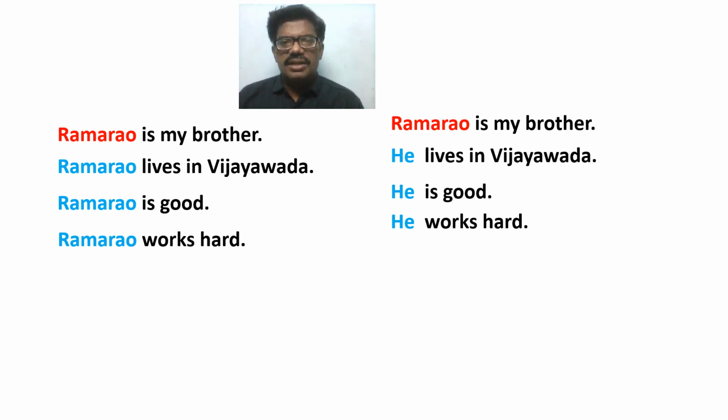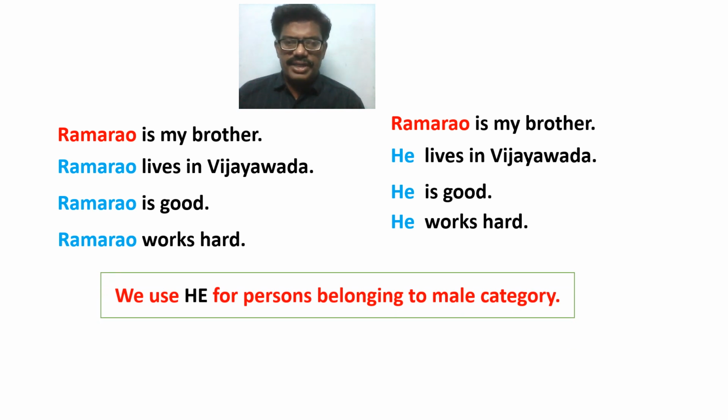In this way, the word he is used in the place of Ramarao to avoid repetition. So here he is called a pronoun. Here the point is that we use he for the persons belonging to male category. He అనేటువంటిది మగవాళ్ళకి మనం వాడతాం.